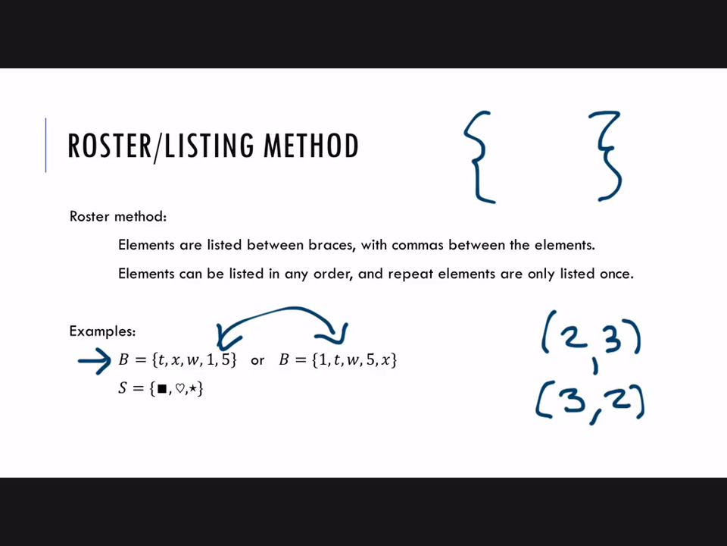It doesn't have to be numbers. So for example, set S here. Set S is the set of that square symbol, a heart symbol, and a star symbol. Repeat elements are only listed once. So if this is the set of objects on the page of a coloring book, and maybe there were 2 stars, well, when we go to write the set, you only write the star once.